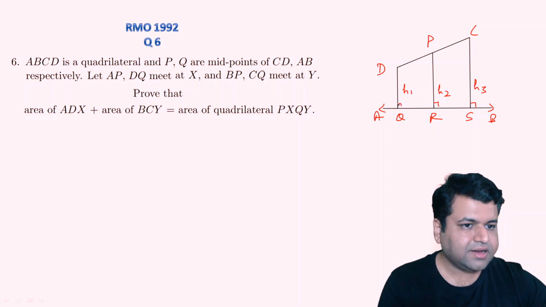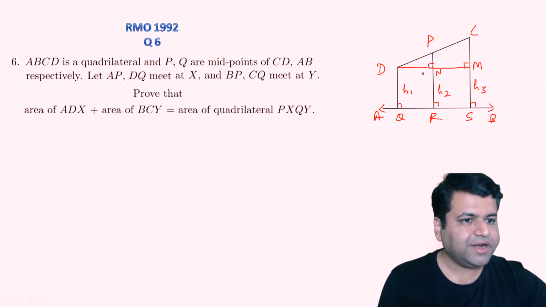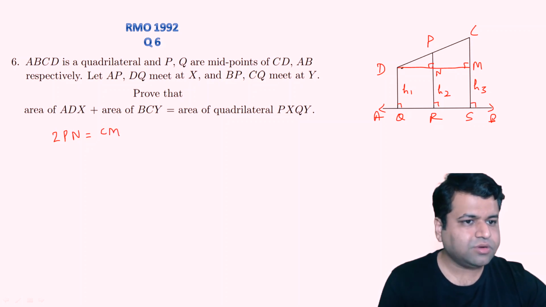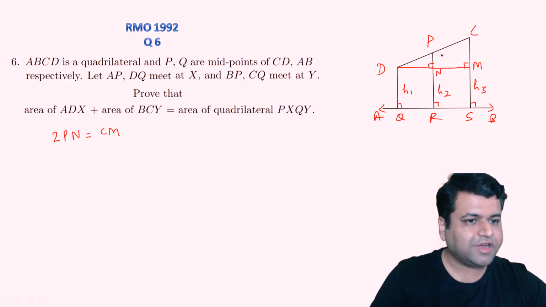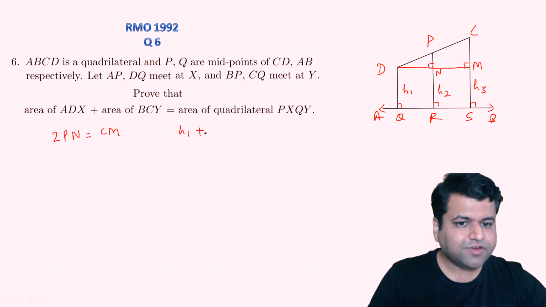Clearly DQ, PR, and CS will be parallel. Let's draw a perpendicular from D, which will intersect at, let's say, M, and this point N, right? Again, this will be perpendicular also. As P is the midpoint, according to the basic proportionality theorem, CM will be twice of PN, right? Now what do we need to prove? We need to prove H1 plus H3 is twice of H2.